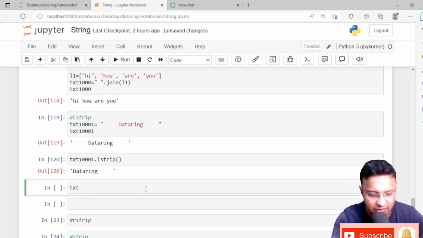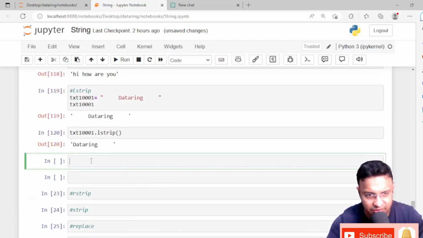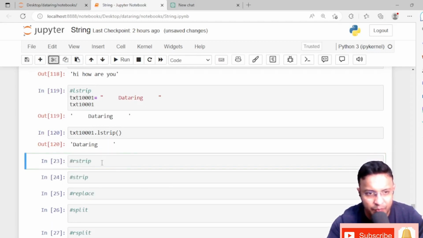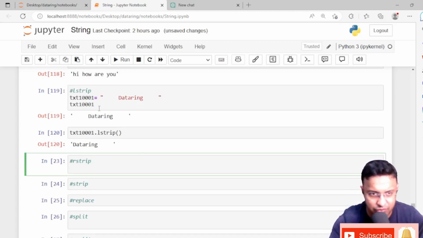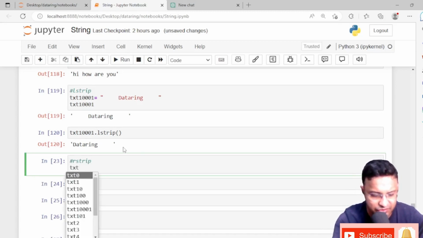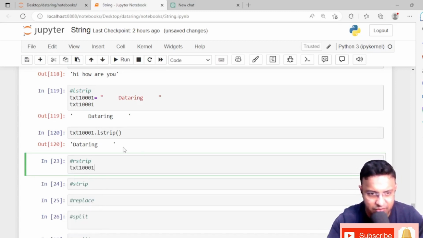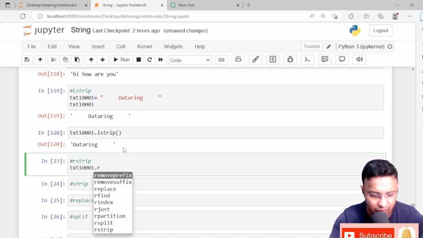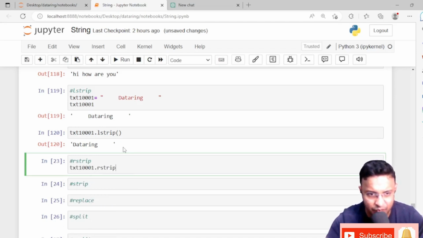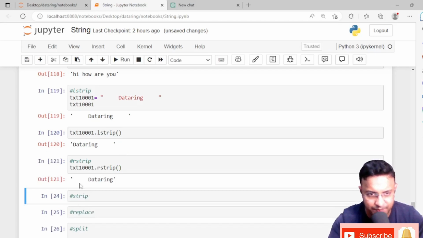Then we copy this one, text 1001 dot rstrip, and see, the right side spaces have gone.